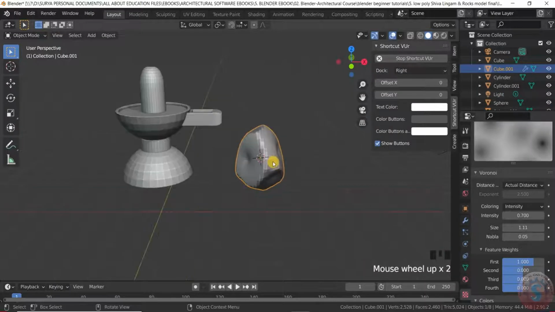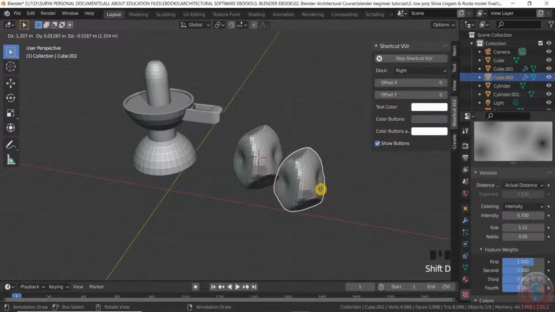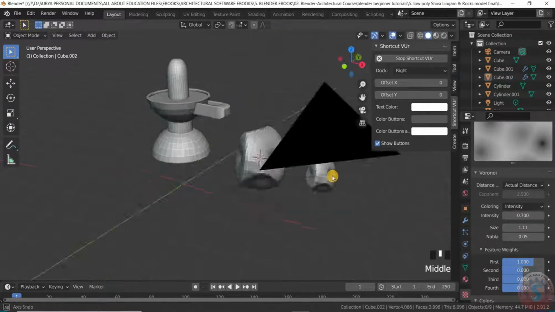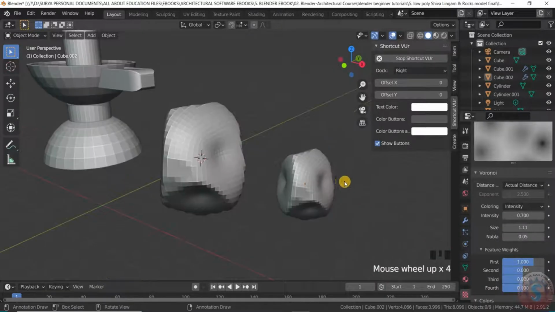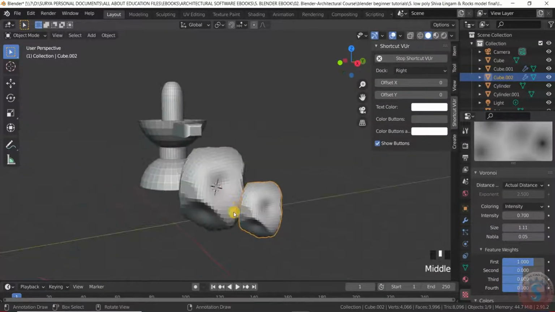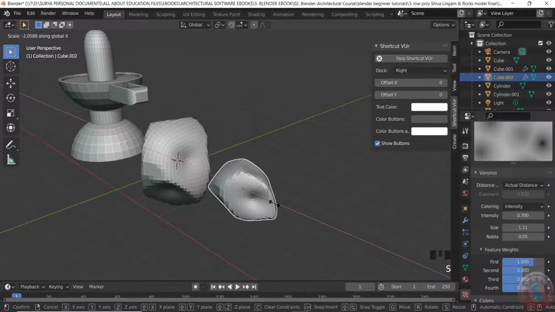If you want to increase the number of rocks, for example, press Shift D, select this, and go into the X axis like this. If you want a smaller rock, you can scale it like this. You want to change the shape, similar, both are the same. You want to change the shape by using the X. You can observe the X.